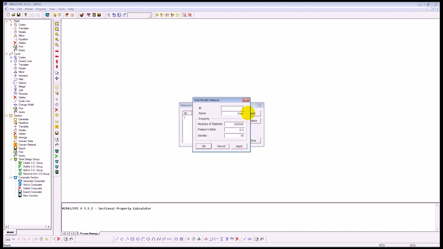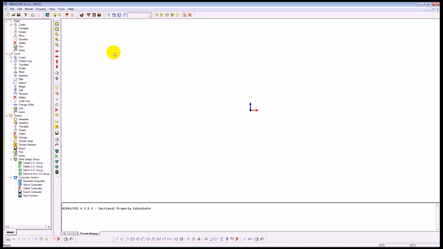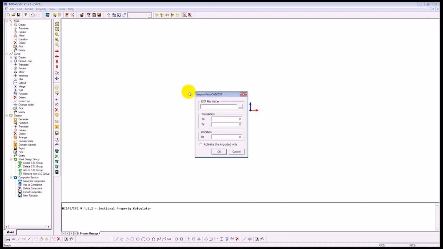So concrete, for this input the parameters, okay. So by pressing apply, you can see that the 2 materials have been defined. Next, in order to save time, I'm going to bring in the model from AutoCAD. So File, bring in from an AutoCAD DXF file.